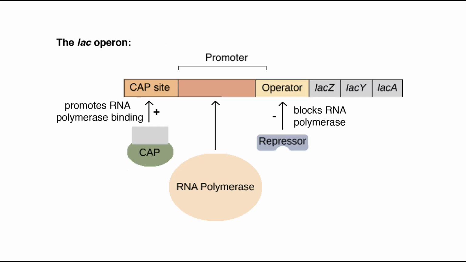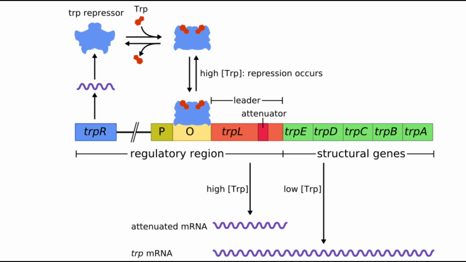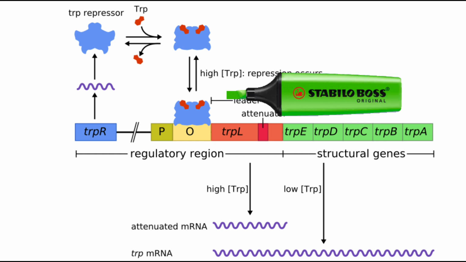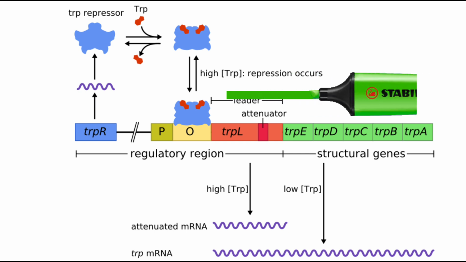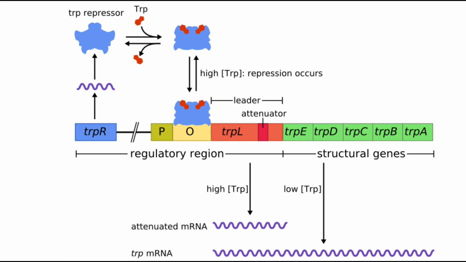In the lac operon, allolactose binds to the repressor protein, allowing gene transcription, while in the tryptophan operon, tryptophan binds to the repressor protein, effectively blocking gene transcription. In both situations, repression is of the RNA polymerase transcribing the genes in the operon. Also, unlike the lac operon, the tryptophan operon contains a leader peptide and an attenuator sequence which allow for graded regulation. It is an example of repressible negative regulation of gene expression.